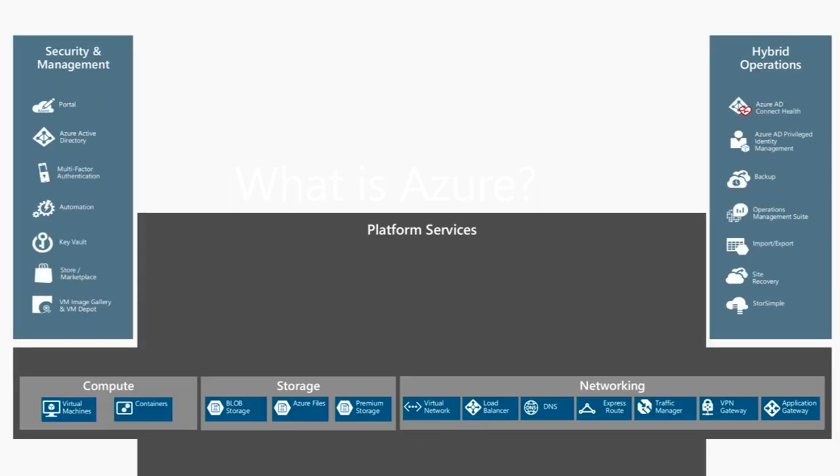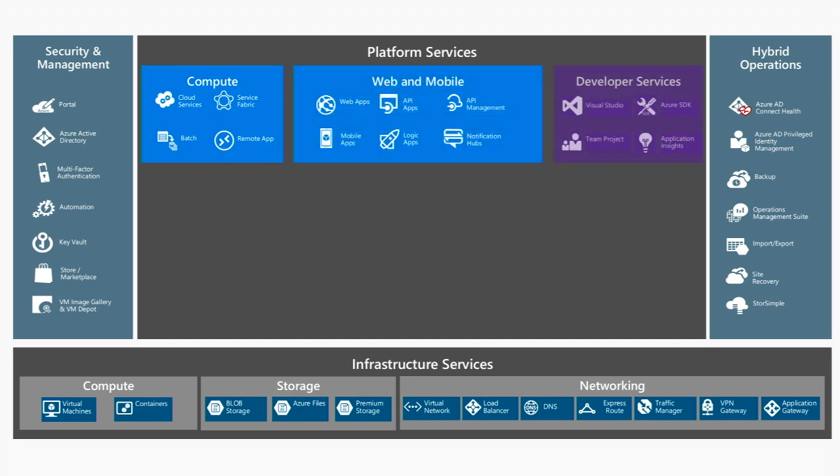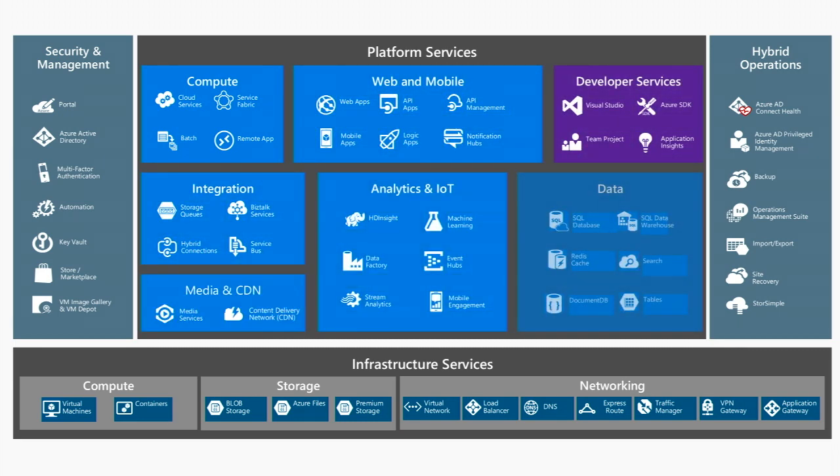So we have IaaS and PaaS, we have infrastructure as a service and platform as a service. In the infrastructure, we have a wide range of services: compute, storage, networking. We can have our infrastructure there, or we can use simply the platform, and it's very rich. We can have web, mobile, notifications, data.